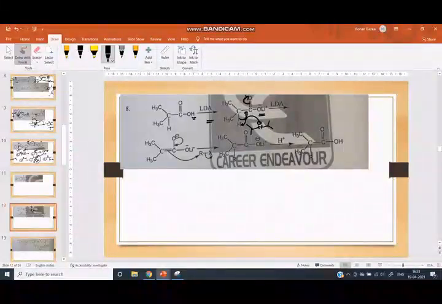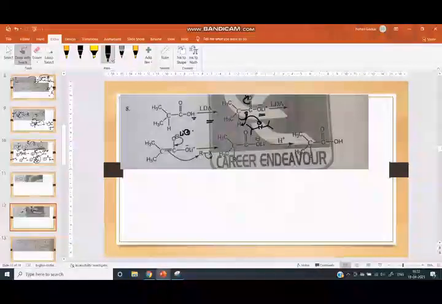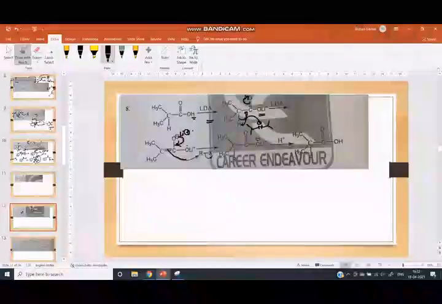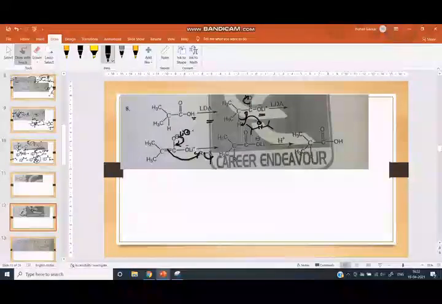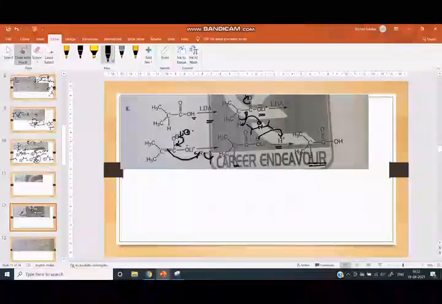This O minus consists of Li plus. Then here carbonyl carbon is formed. This double bond attacks this alkyl group. X is eliminated and here the carbonyl group is formed. Here O minus Li, here is the alkyl group. In presence of acid, this O minus takes a proton and we get this compound.